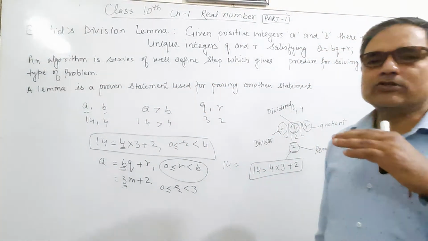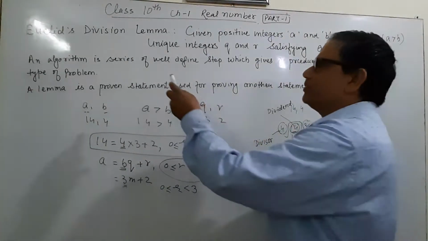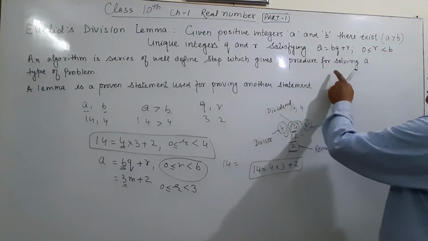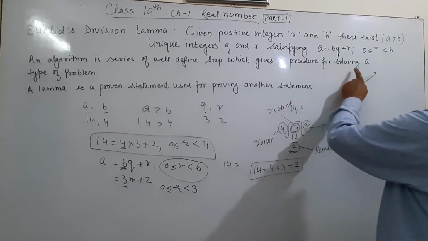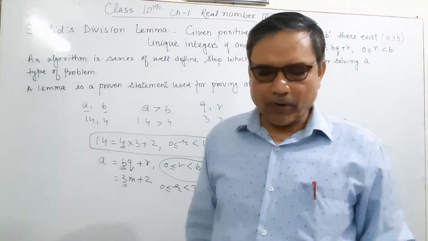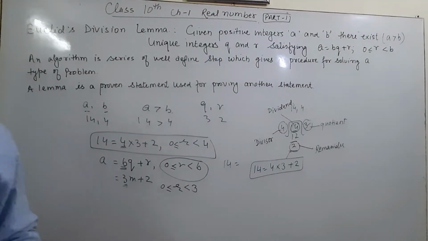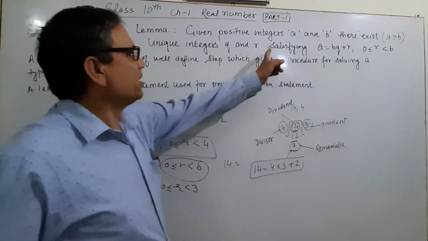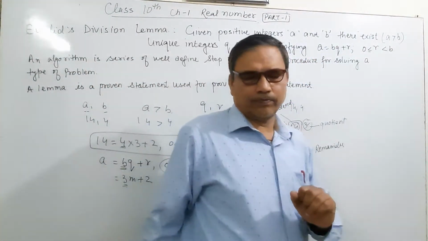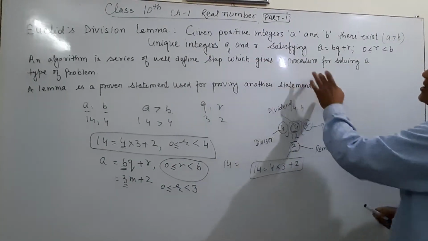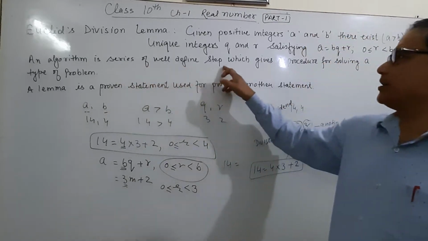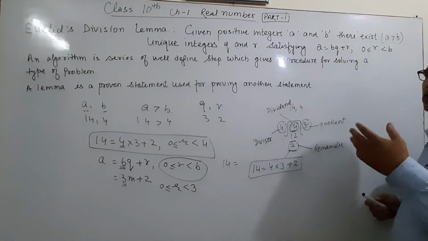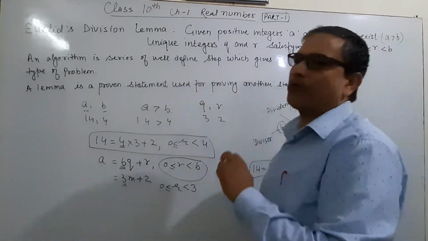When we solve a question step by step, that is an algorithm. It means we have to write steps to solve the question, and it gives the procedure for solving a type of problem. Here the spelling was wrong, please correct it: procedure. A series of well-defined steps helps to find the solution and gives the procedure for solving a type of problem.